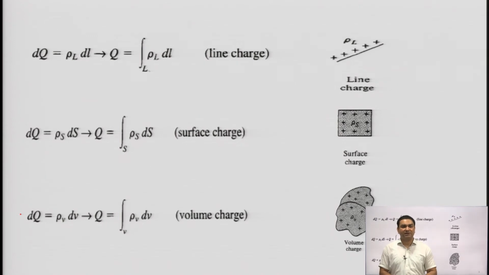Okay? And these integral forms like rho L dl, rho s ds, rho v dv, and the line integral, surface integral and volume integral respectively provide the complete charge. That is, q is equal to the line integral of rho L dl, q is equal to the surface integral of rho s ds, and q is equal to the volume integral of rho v dv. It is a very important slide and you have to understand.